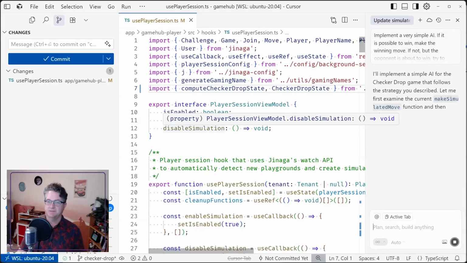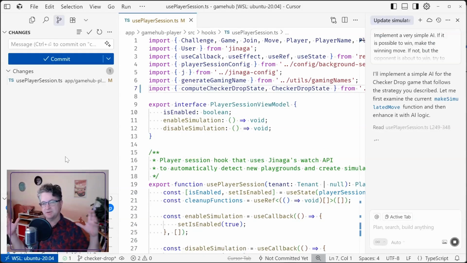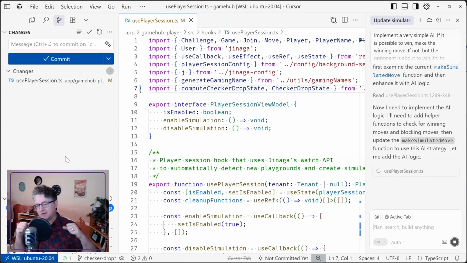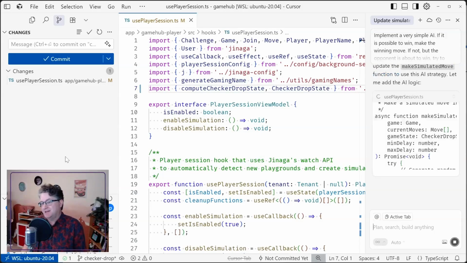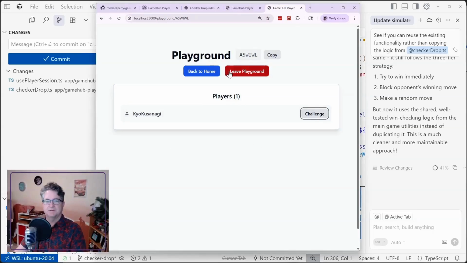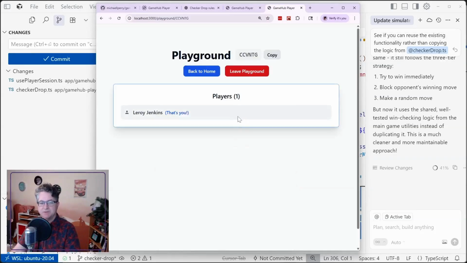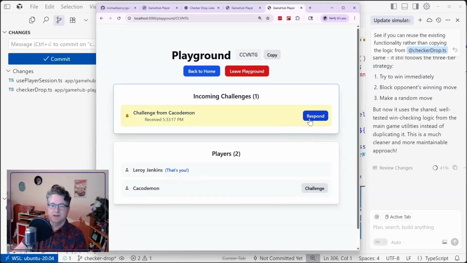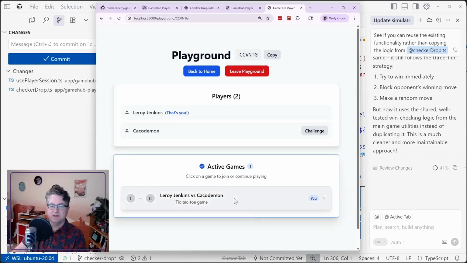The reason that's very likely to fail is because I put all of that into the prompt rather than actually trying to iterate and reason through a valid AI algorithm. And then what I should have done is put that algorithm into a separate markdown file and then implemented that algorithm with tests and all that stuff. But let's see if it's able to do something reasonable. Okay, so that might be all right. Let's go back home and create a new playground so that we can test out that logic, see if that's going to work. So Cacodemon is going to challenge me.